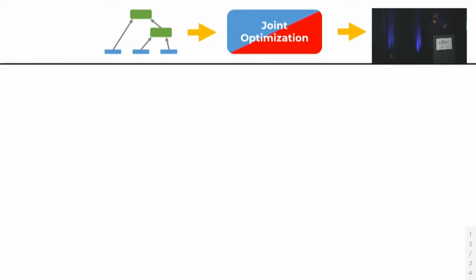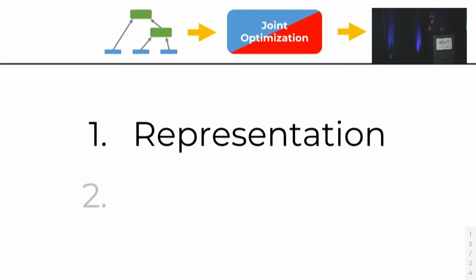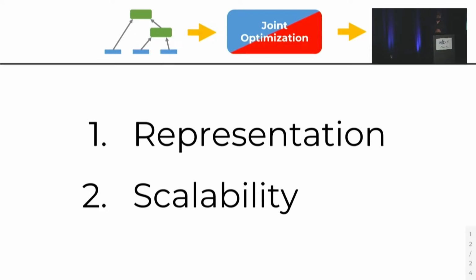This, unsurprisingly, comes with its challenges. First is representation. As we covered earlier, both algebraic transformations and parallelization operate on different representations. So in order to optimize both at the same time, we'll need to find a representation that they can both work with. Second is scalability. Algebraic optimizers and autoparallelizers already struggle to scale up to large models and machines. Combining both of these into a single problem only aggravates this challenge.